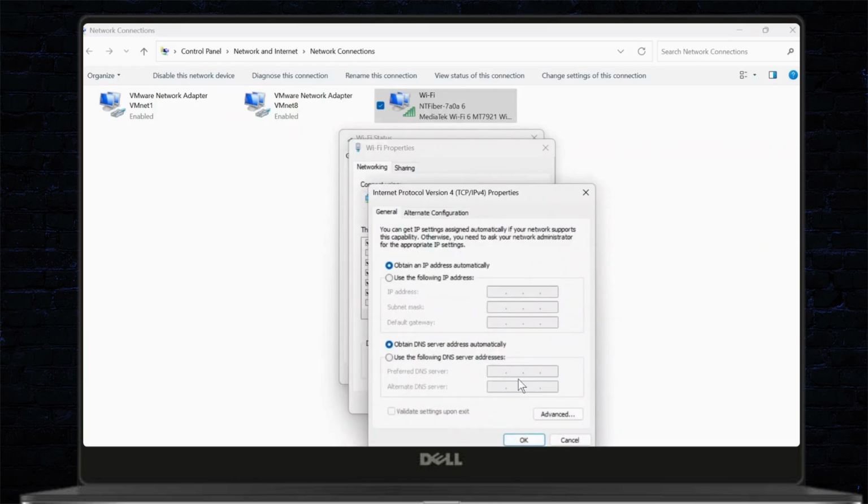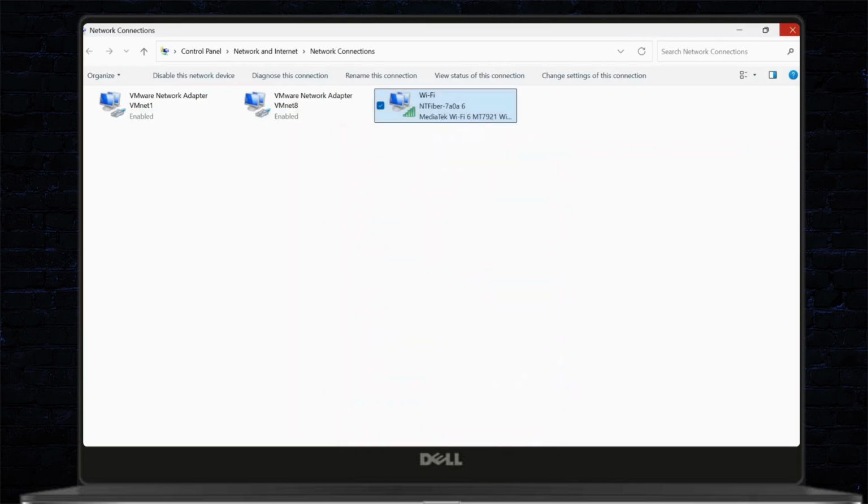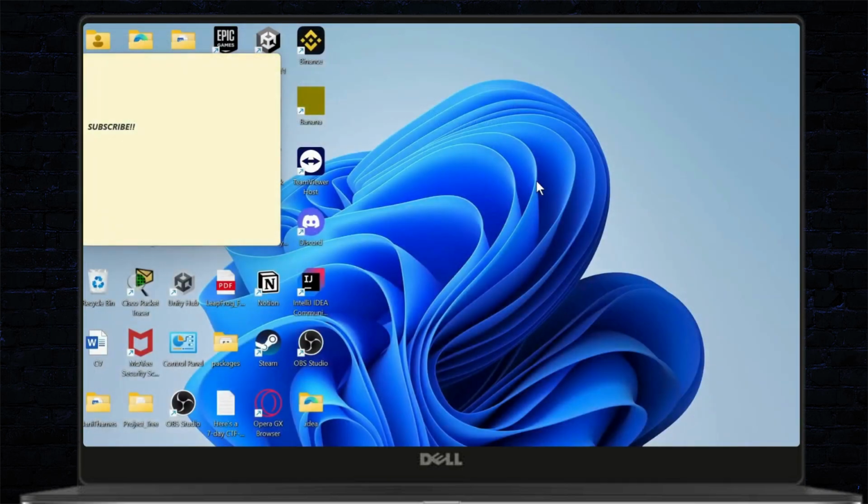After you tap on properties, what you'll need to do is select use the following DNS and use these DNS: 1.1.1.1, and for the second one, 1.0.0.1. After that, tap on OK, and tap on OK again, and after that you're good to go. And with that, your download speed for your Google Chrome will be improved by a lot.